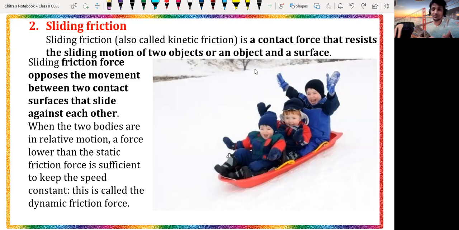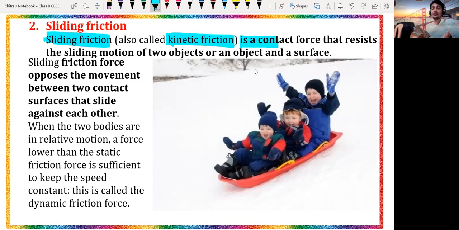Let's discuss from the notes. This is the sliding force. It is also called the kinetic force.